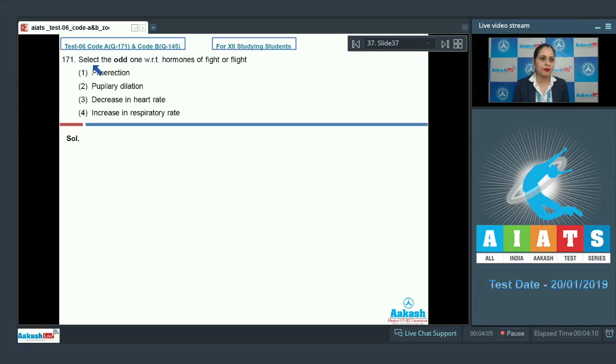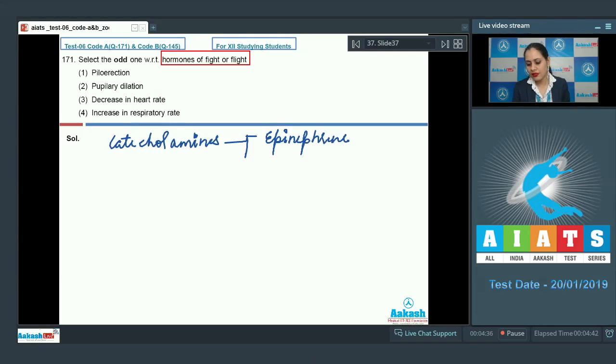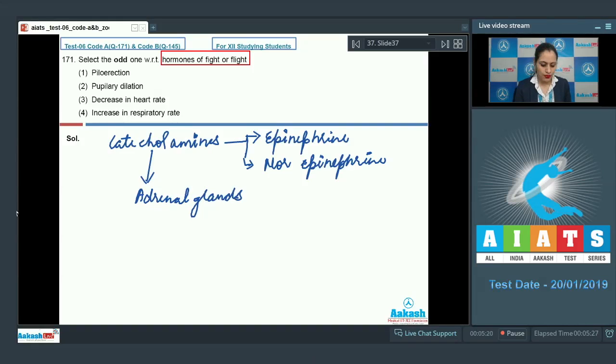Question number 171. Select the odd one with respect to hormones of fight or flight. And these hormones of fight and flight are known as catecholamines, which are epinephrine and norepinephrine. And these catecholamines, which are released from the adrenal gland, perform what?